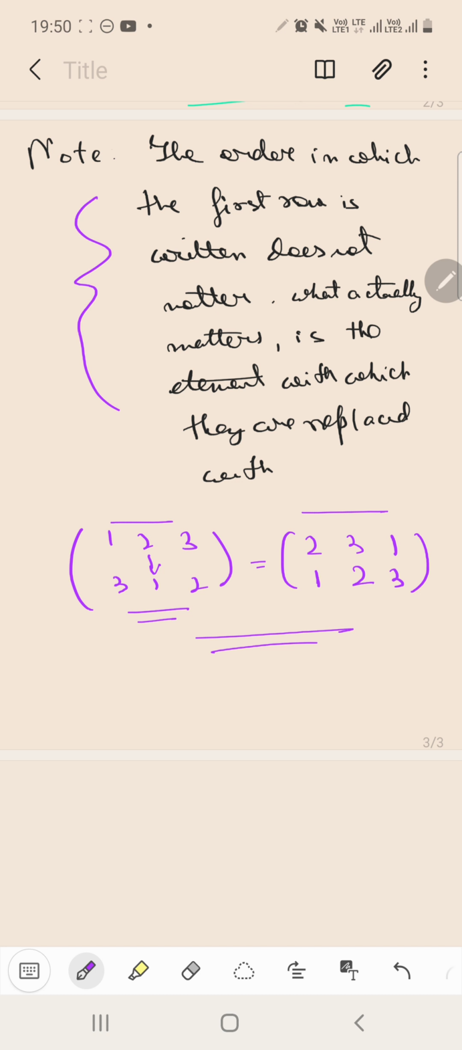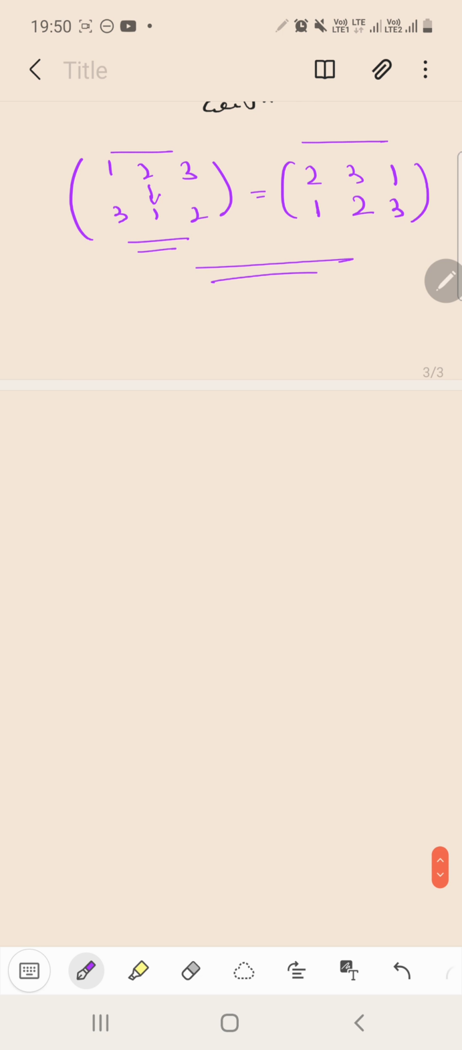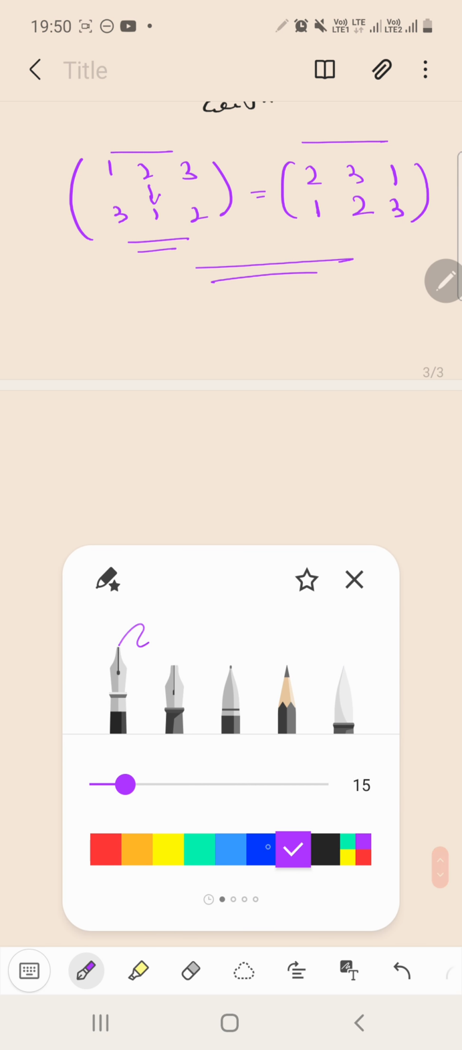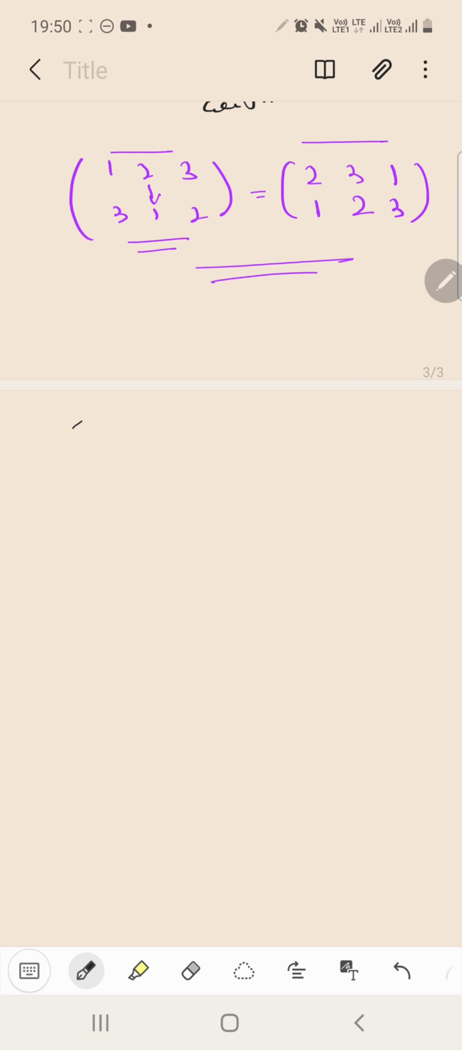Okay, so now suppose we have a certain set, say we have a set equal to 1, 2, 3.